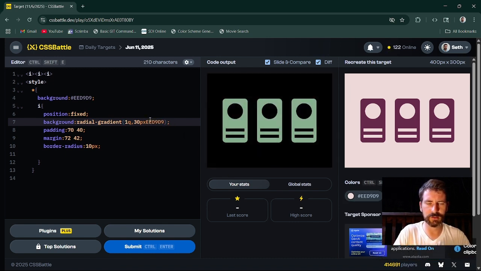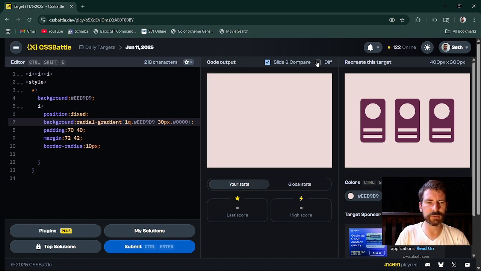Wait, do I have to? Oops. I do need that, but I don't think I have to have that space. Oh, I know why. I did that in the wrong order. I promise, gradients are fun. And then we're just going to hit transparent. There we go. And let's see what our diff looks like. Oh, it's huge. Is this rendering in? Oh, I see why. No, I did want that. Oh, okay. So I took away the red background.